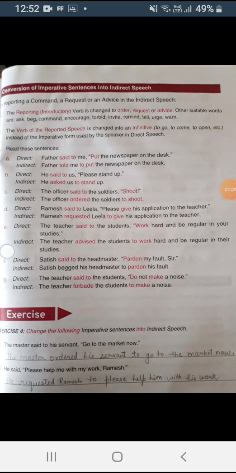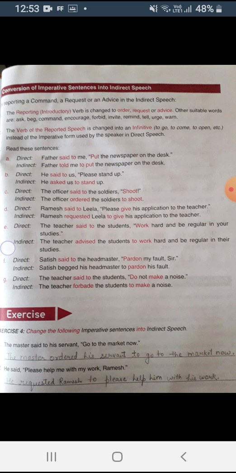And the verb of the reported speech is changed into an infinitive, that is to go, to open, to come, etc., instead of the imperative form used by the speaker. Let's take an example, then it will be more clear to you. The example is, father said to me, put the newspaper on the desk.